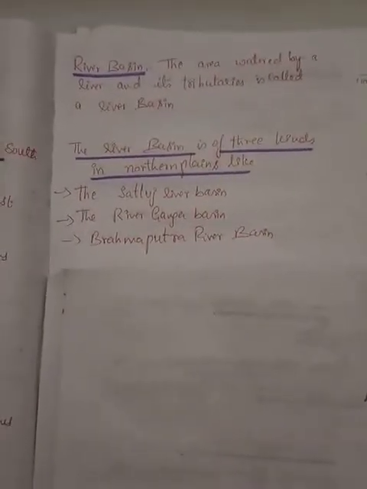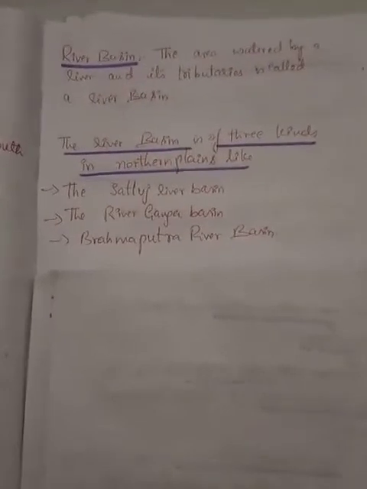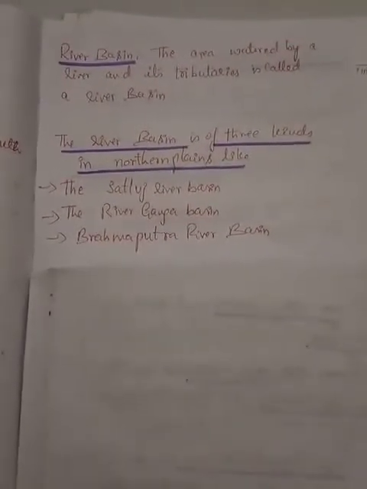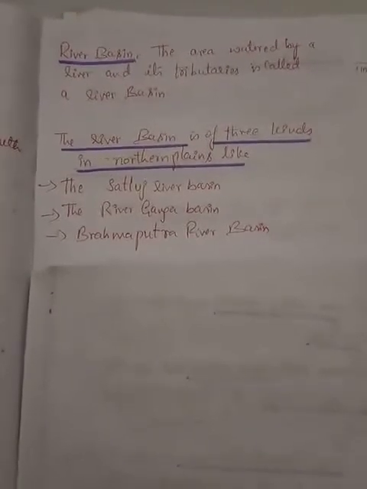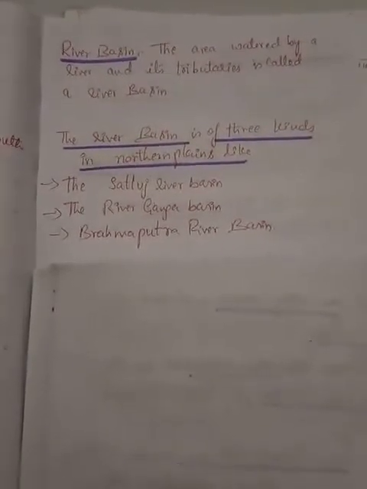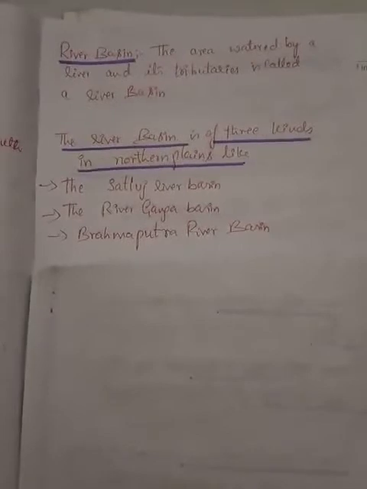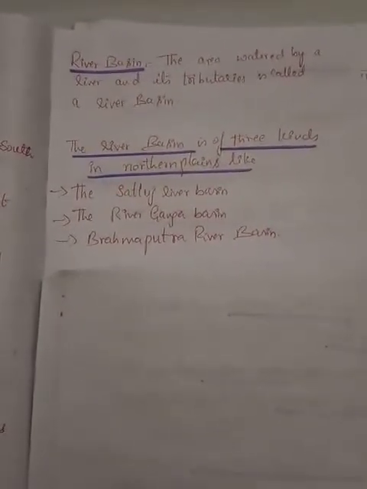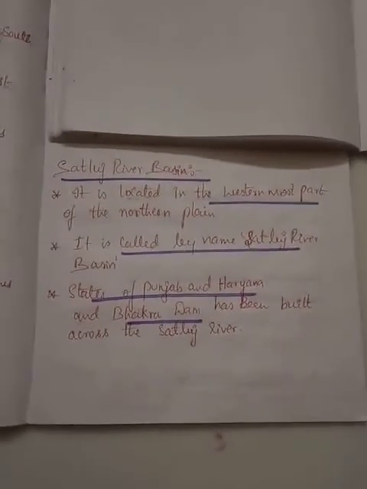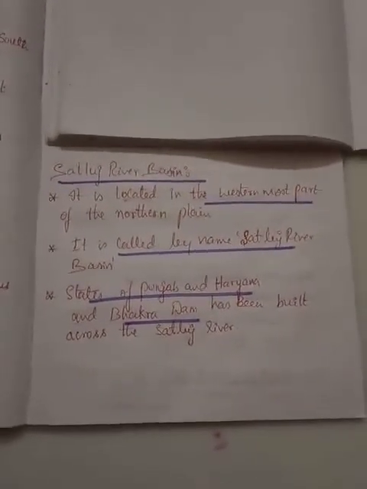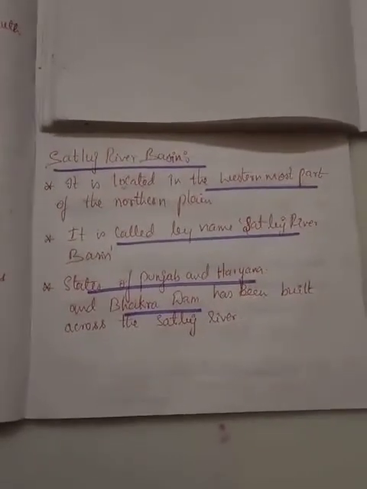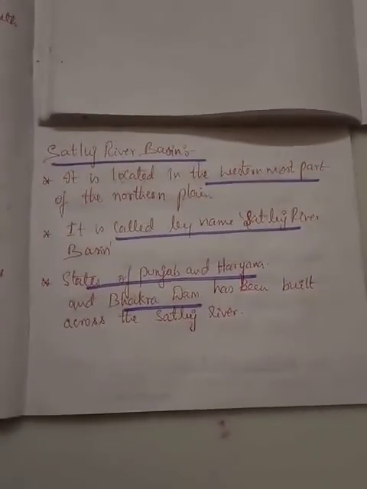Now, coming to river basins, we have three in the northern plains: the Satluj River Basin, the Ganga River Basin, and the Brahmaputra River Basin. These are the three river basins which we see in the northern plains region of India. So children, so far we studied the features of the northern plains: they are located towards the south of the northern mountains and extend from the state of Punjab in the west.